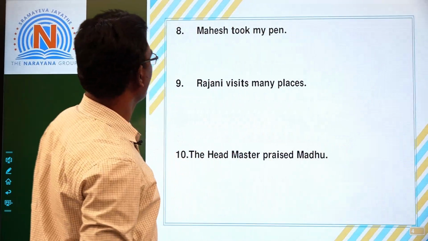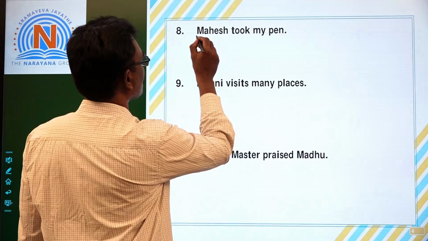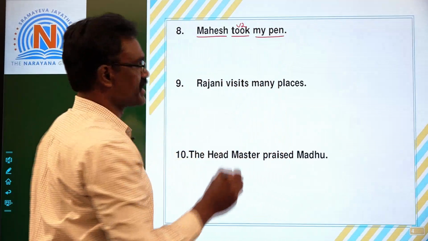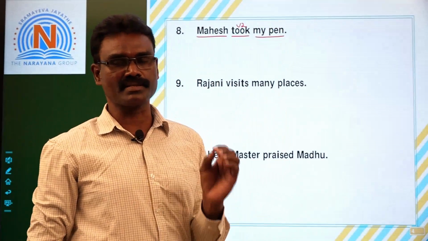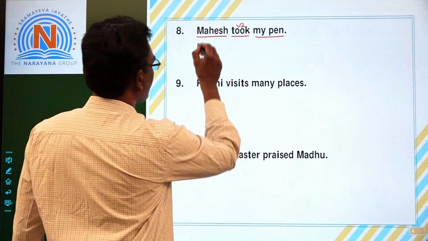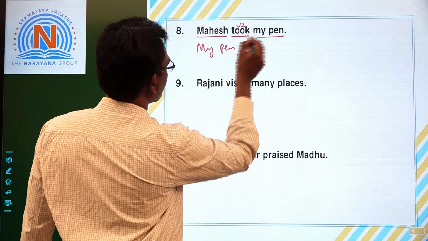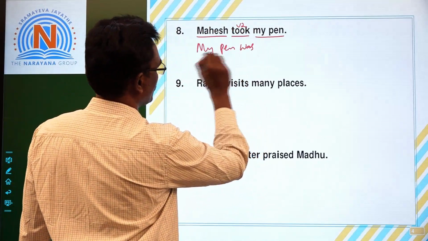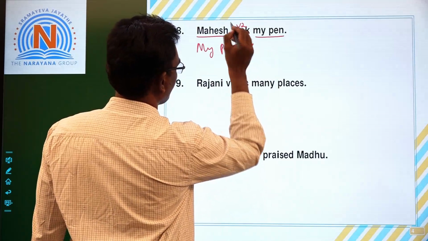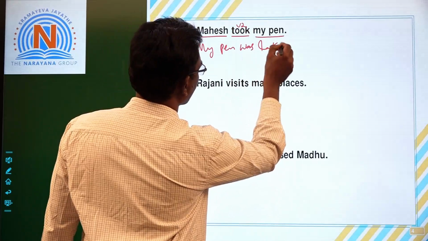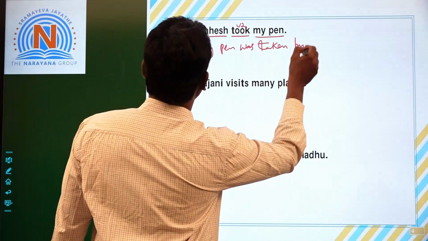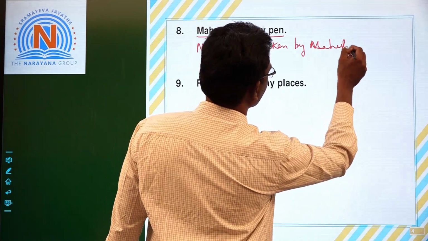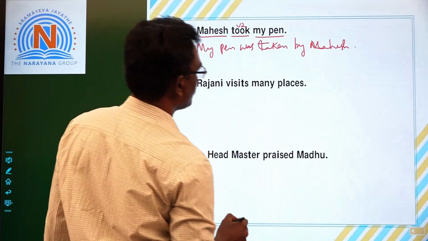Next one. Eighth one. Mahesh took my pen. Mahesh subject, took verb second form, my pen object. Okay children, what tense it is? The given sentence is in simple past tense. My pen object becomes subject. As it is past tense, was, because pen is singular. My pen was. V3 of this main verb. Take, took, taken. Taken by Mahesh. My pen was taken by Mahesh.